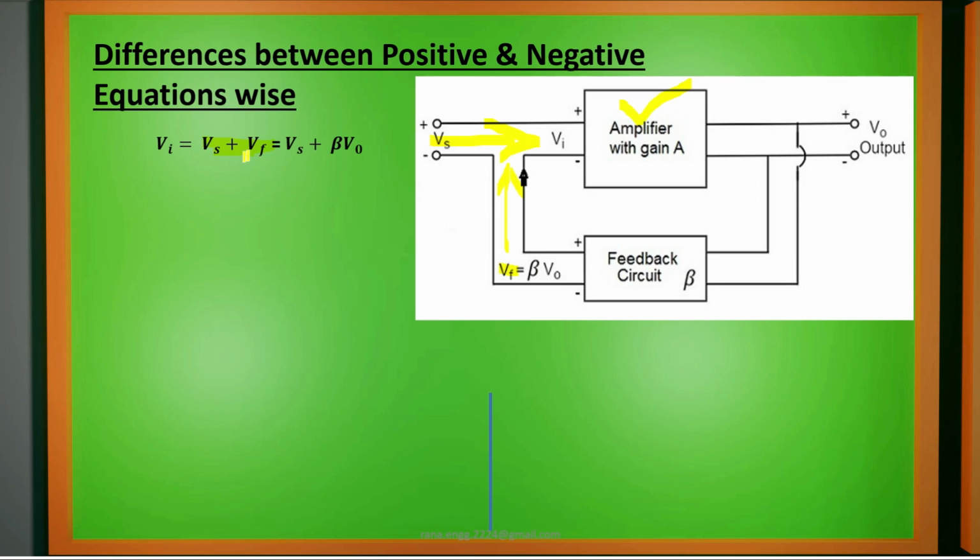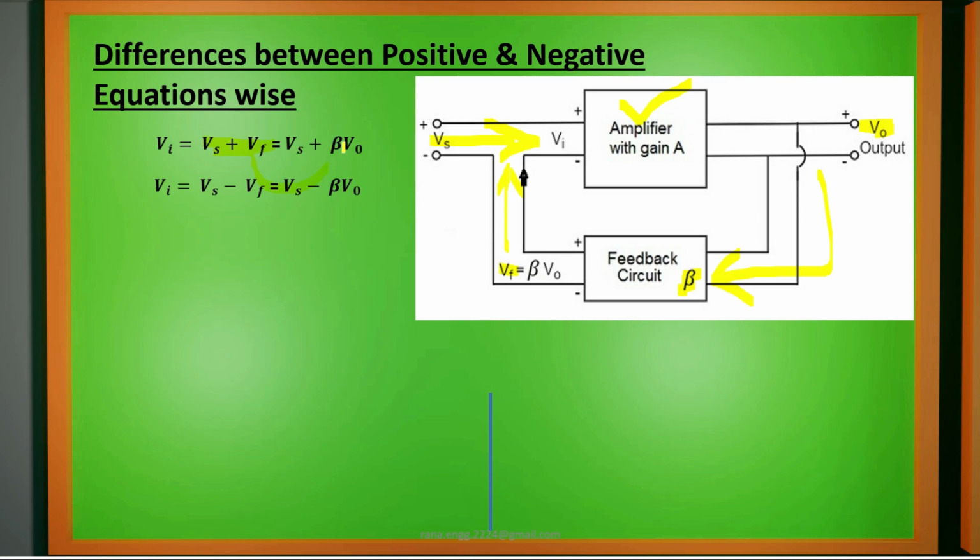So Vi is equal to Vs plus Vf. But what is this feedback voltage? Feedback voltage is nothing but part of the output voltage, because we are giving a voltage coming from the output to the feedback circuit, where we take a small fraction, which we call beta. So Vf will be equal to beta into V0. So in place of Vf, we can write beta V0.